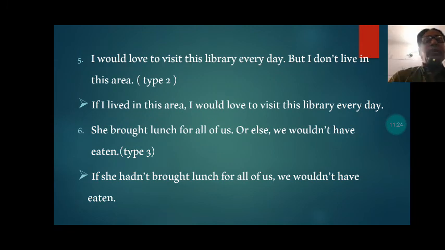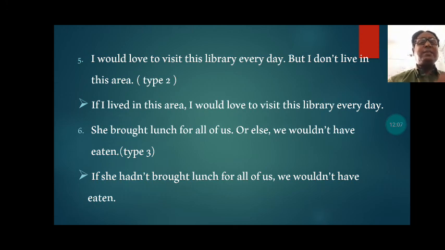Next one, that is fifth one. I would love to visit this library every day, but I don't live in this area. The first sentence is, I would love to visit this library every day. And the second sentence is, but I don't live in this area. We have to change these two sentences, combining them, into a type 2 conditional sentence. That is like this. If I lived in this area, I would love to visit this library every day.